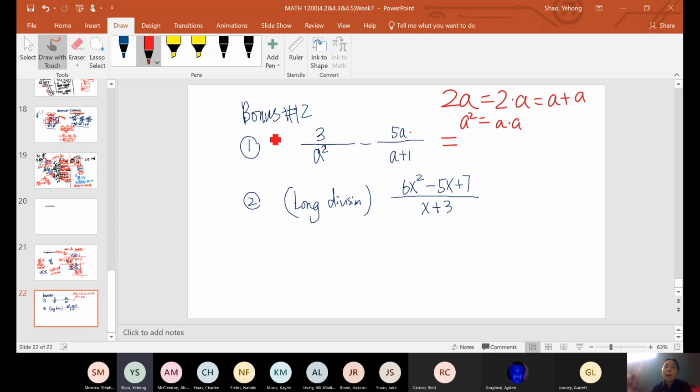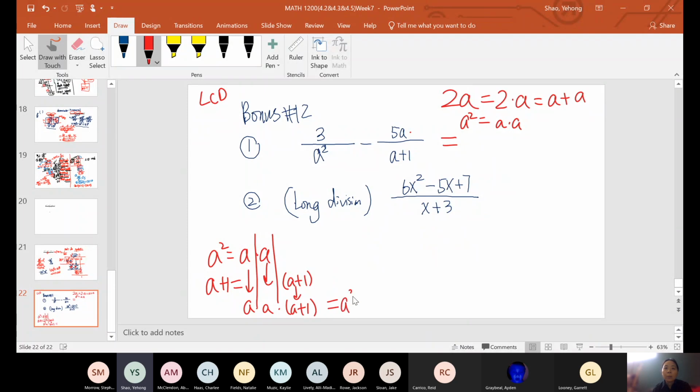Okay, so we want to find the least common denominator. If you can see it, it's actually just a squared times a plus 1. If you have trouble seeing it, you can do what we did before. Break down a squared as a times a. Break down a plus 1, which we can't. A plus 1 cannot be factored, so it stays as a plus 1. And bring down 1 from each column. So we have a times a times a plus 1, which is a squared times a plus 1. So that is our LCD, or you can call it LCM of the denominators.